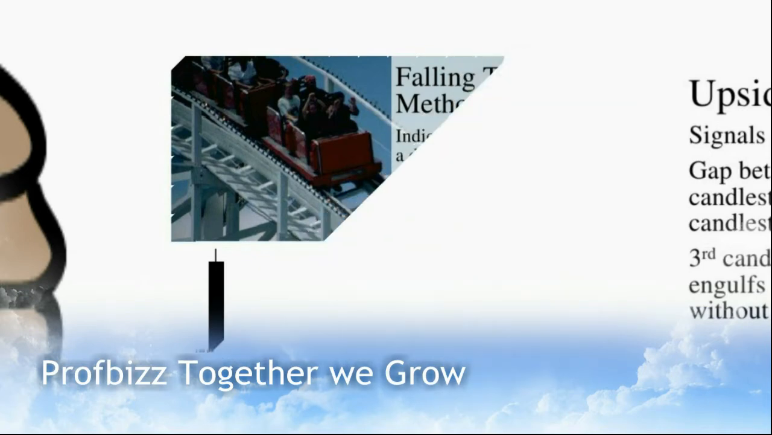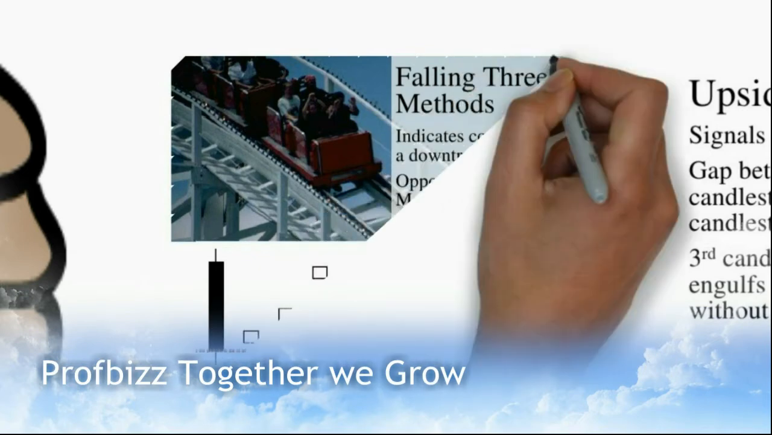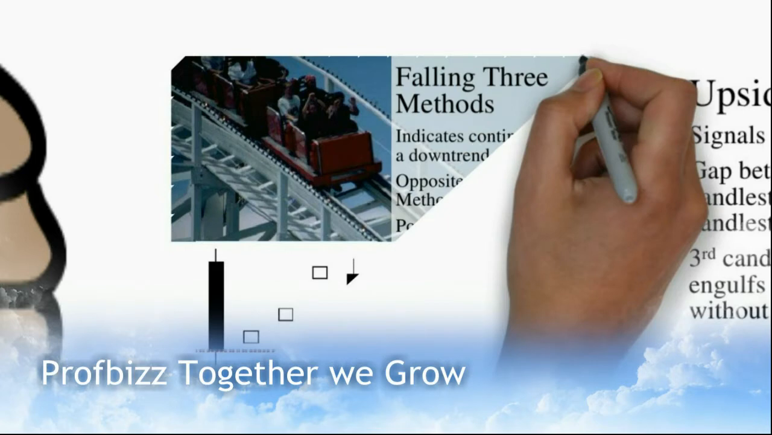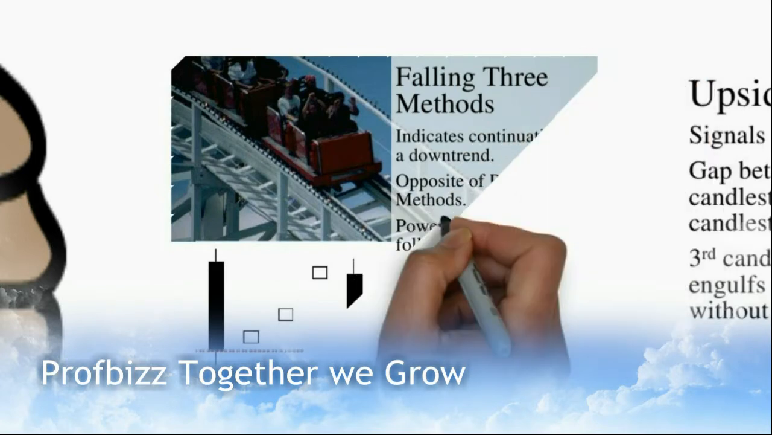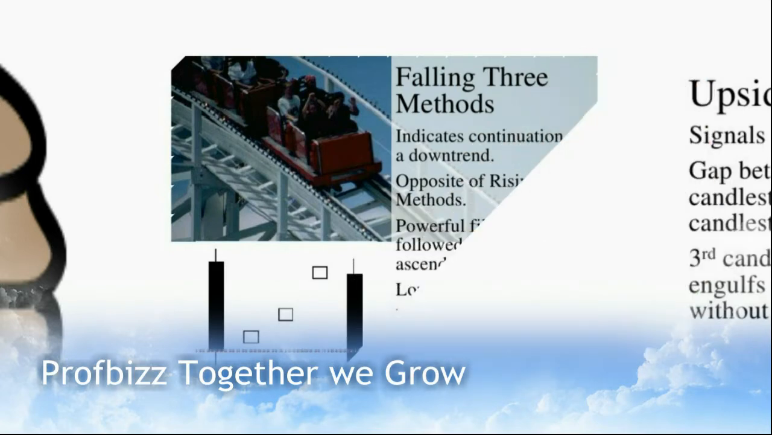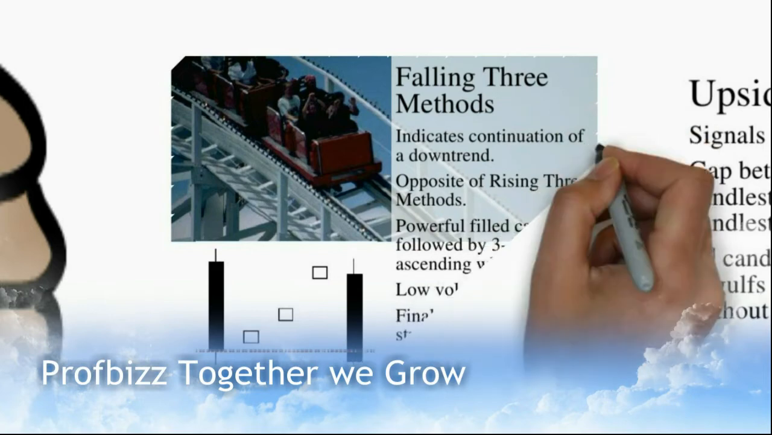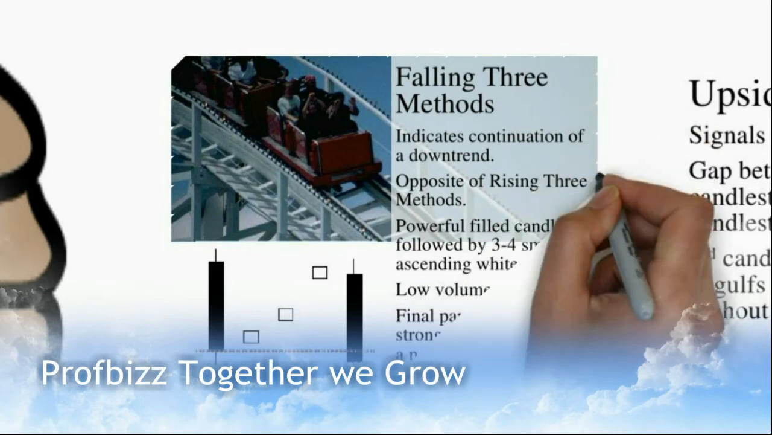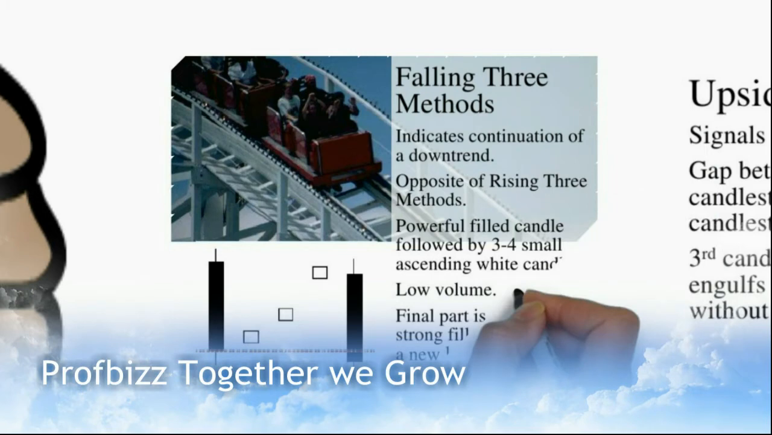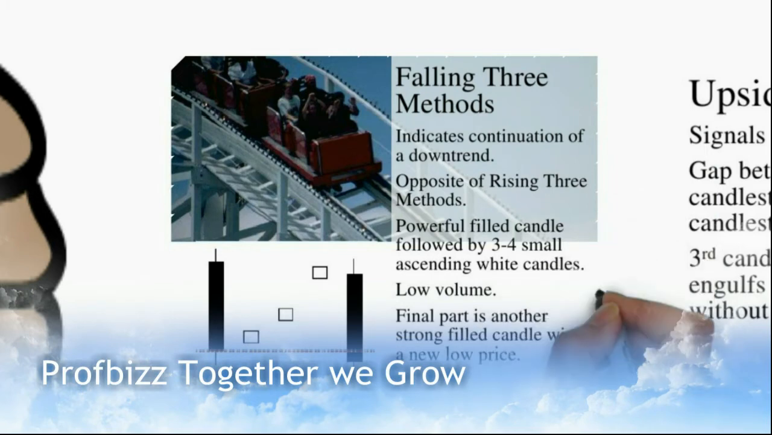Falling three methods indicates continuation of downtrend, the opposite of rising three methods. A powerful filled candle is followed by 3 to 4 small ascending white candles, with low volume. Final part is another strong filled candle with a new low.